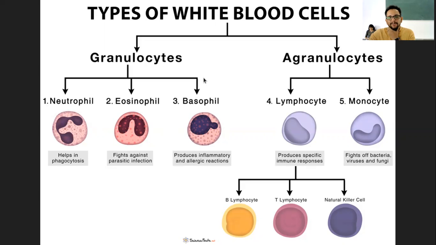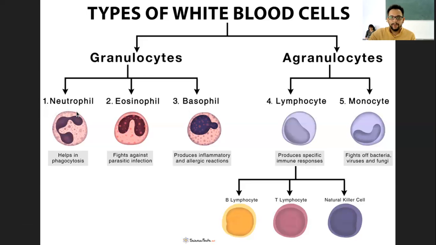So there are three types of granulocyte. That means the cells, or a type of WBC, which contains granules. There are three types: neutrophil, eosinophil, basophil. You will have to remember all these names. There are no options to this because this is part of the content, and there are quite a few questions usually asked based on these different types.